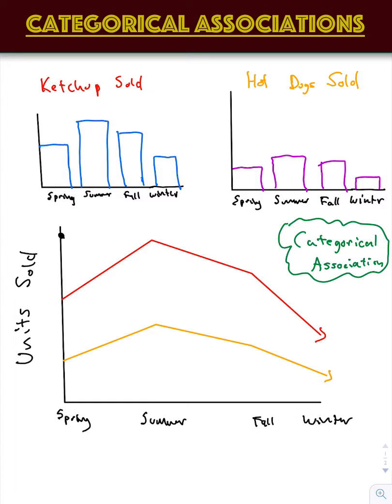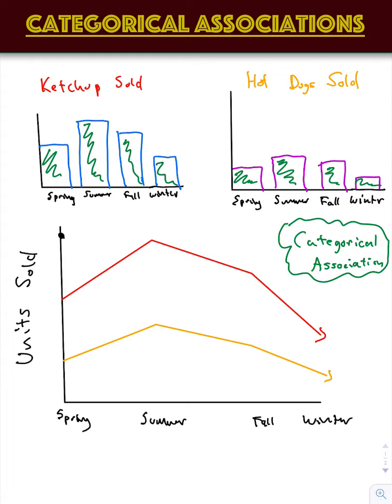Basically, we can see that the amount of ketchup units sold in the spring starts off pretty strong. And then as we get into summer, it increases to its high point, and then in the fall, decreases a little but still going strong, and then in the winter, it's at its low point. Hot dogs, across the board, it looks like there's less of them sold, but in general, it starts off fairly strong in the spring, increases to its high point here in the summer, decreases a bit but stays pretty strong again in the fall, and goes to its low point in the winter.